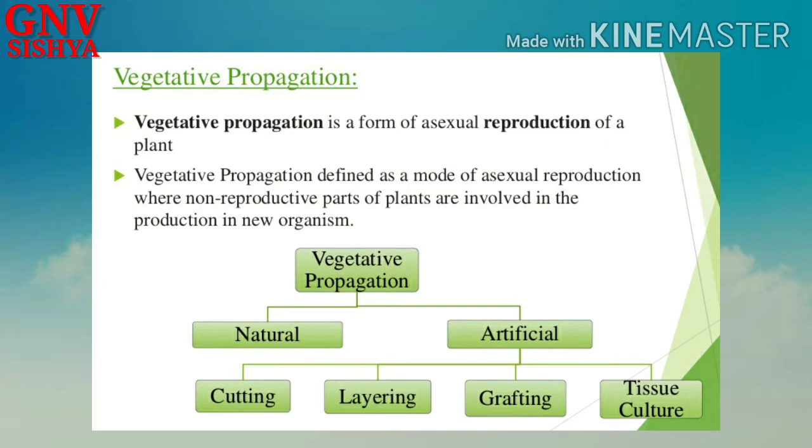Okay, so vegetative propagation is exclusive to plants, and only the vegetative parts, that is root, stem and leaves of the plant, are involved. So vegetative propagation can be natural or of artificial type, and in artificial types we can see cutting, layering, grafting and tissue culture. These are the types that we are going to see.